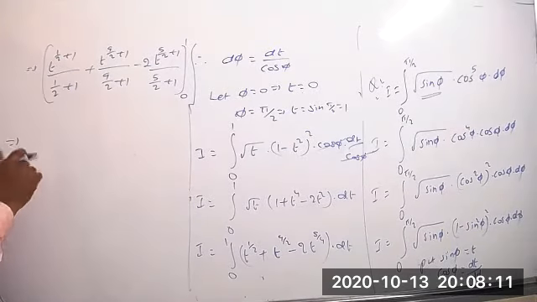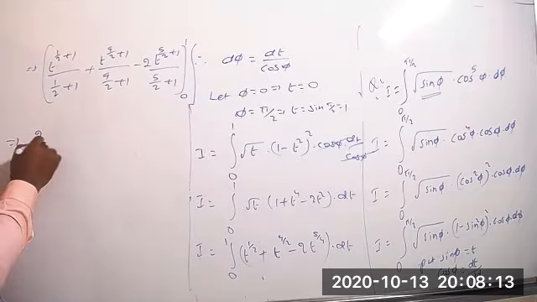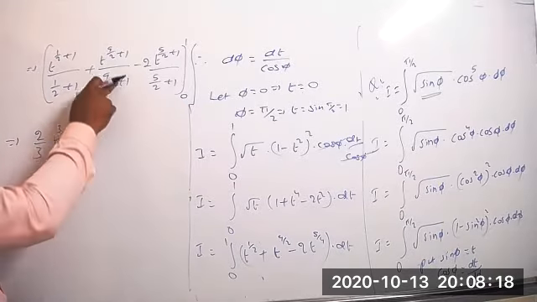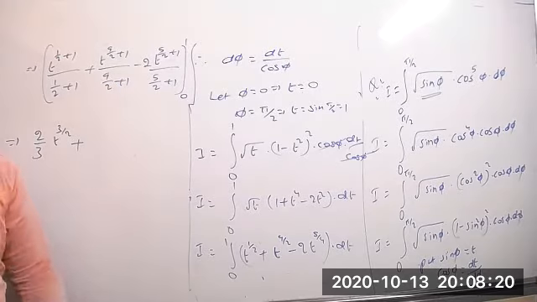t power 1 by 2 plus 1 equals 3 by 2, so this is 2 by 3 into t power 3 by 2. First value. 9 by 2 plus 1 equals 11 by 2.